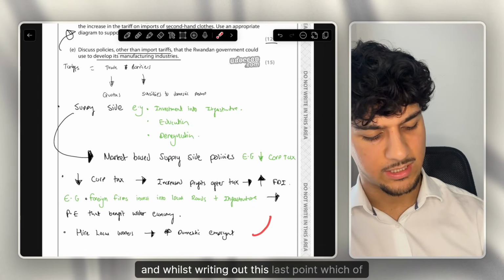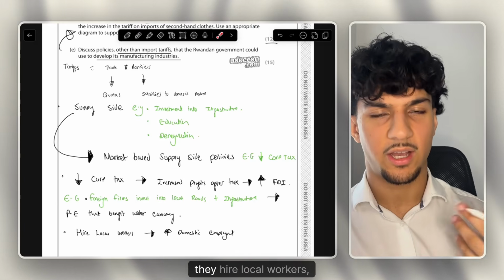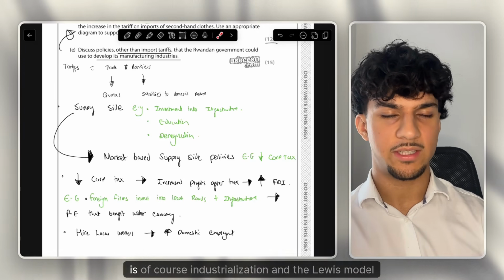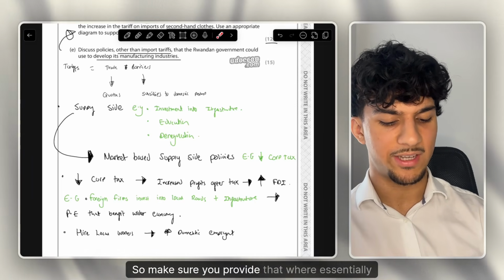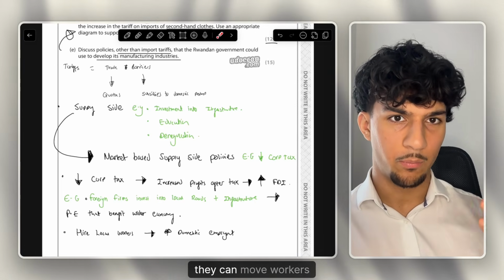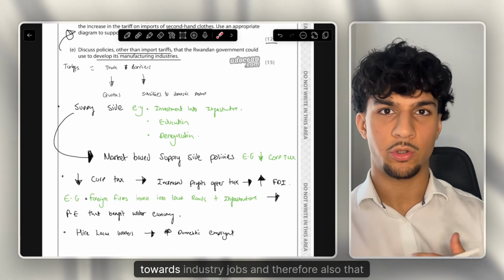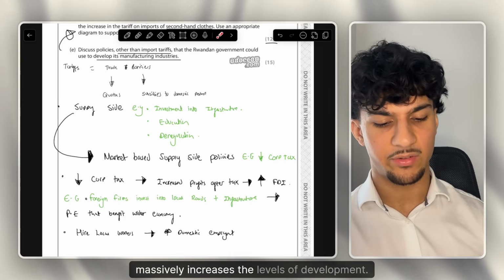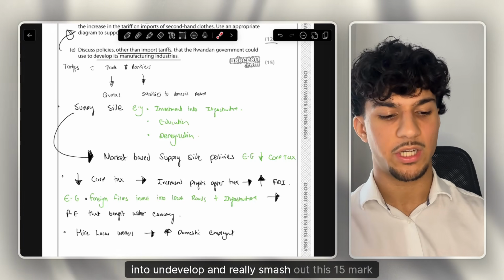And whilst writing out this last point, which is that when foreign firms invest into Rwanda, they hire local workers, another massive thing you can use to link it to development is industrialization and the Lewis model, for example. So make sure you revise that, where essentially they can move workers from working in agriculture towards industry jobs, and therefore that also massively increases the levels of development. There's lots of different things here you can go into and develop and really smash out this 15 mark question.